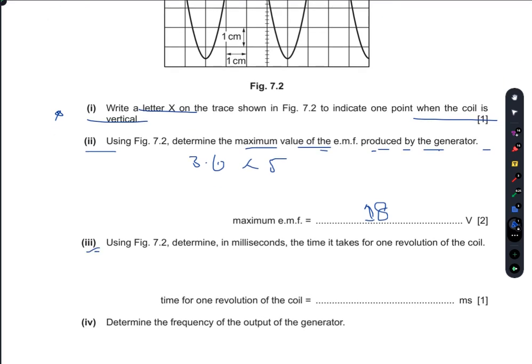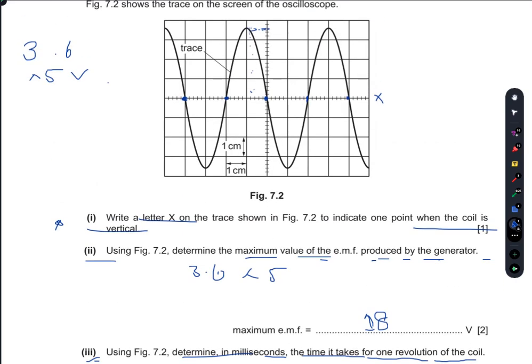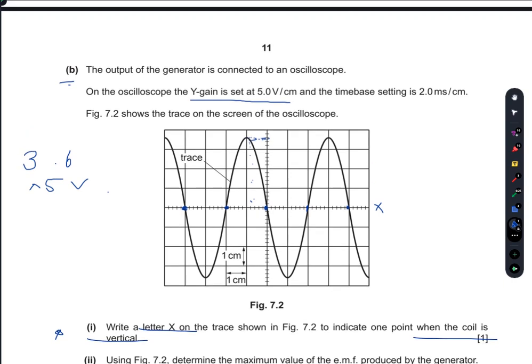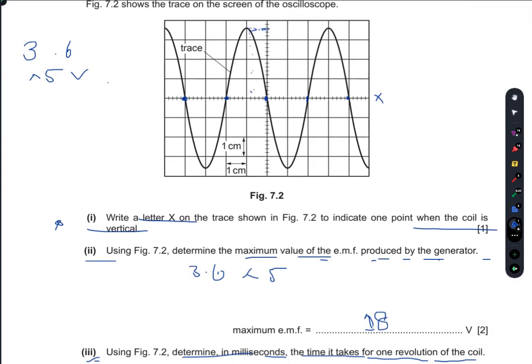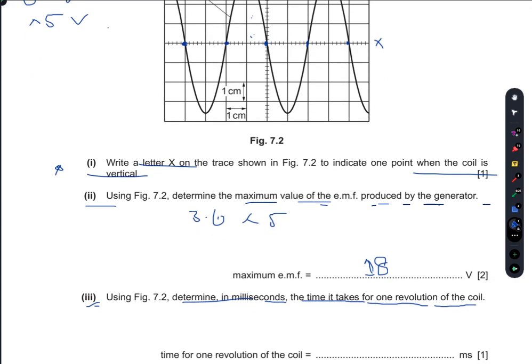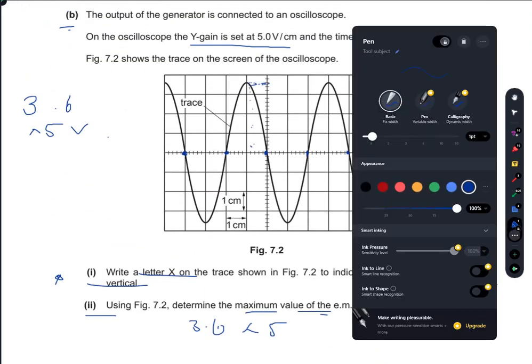Part 3, using figure 7.2, determine in milliseconds the time it takes for one revolution of the coil. So for one revolution of the coil, one complete revolution means that the coil moves 2 times vertically and 2 times horizontally. So I'm going to change the color first of all.